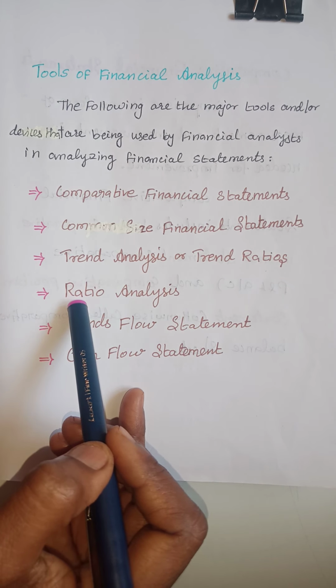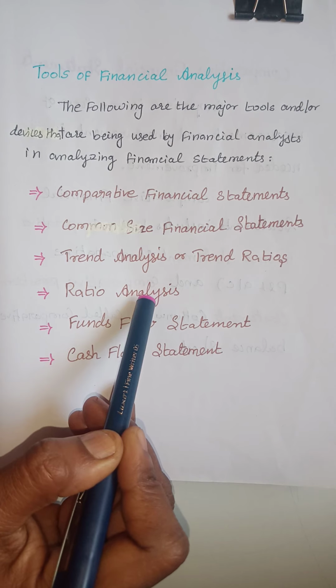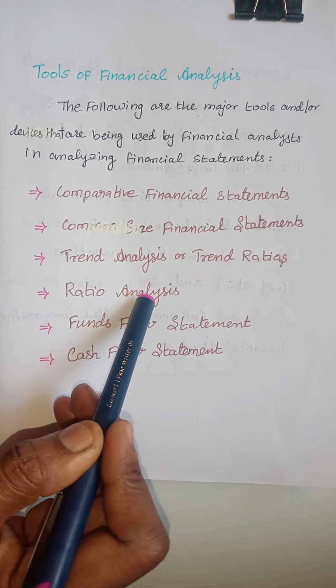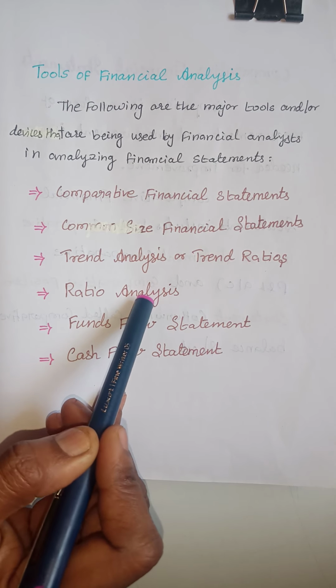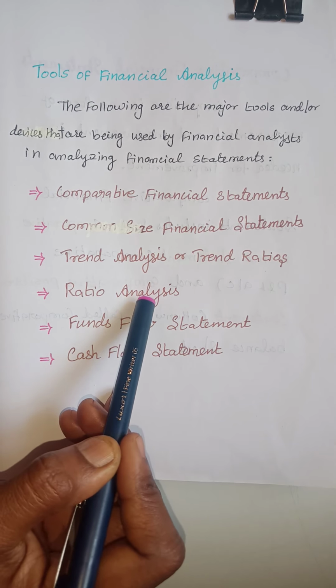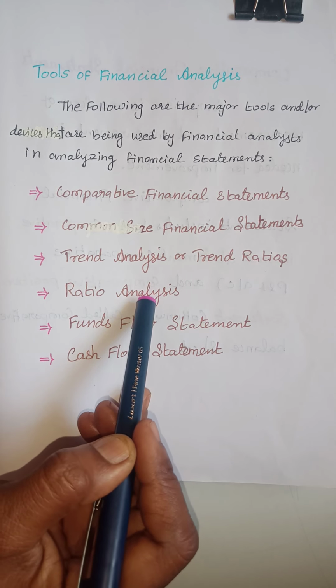Then the next one is ratio analysis. It is given by the ratio. For example, what is the gross profit of the previous year? Gross profit divided by sales into 100 equals the percentage of gross profit that we have to get.